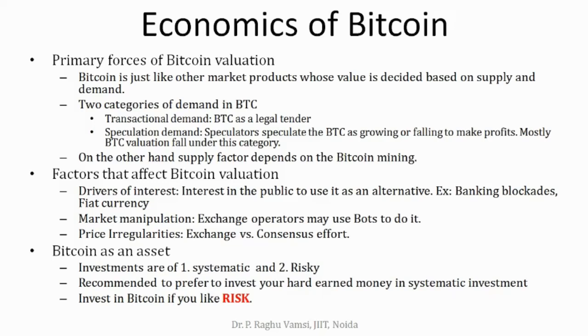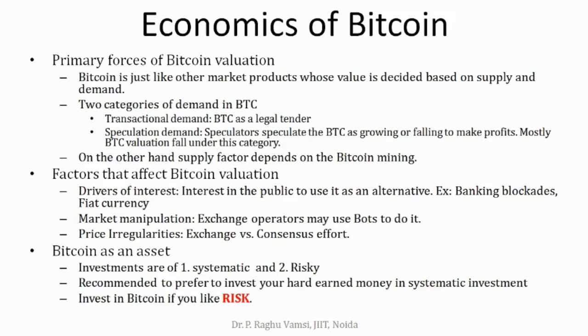So that is the reason the public goes to Bitcoin when they go for the dark web or dark sites. And one more thing is fiat currency. Those who are vexed with fiat currency, with so much fake currency, obviously don't want to go there. They go to the alternative. So because of banking blockades, fiat currency and some political problems, the interest in the public in using it as an alternative may increase.